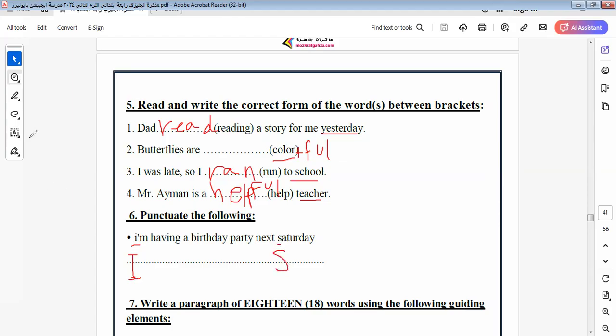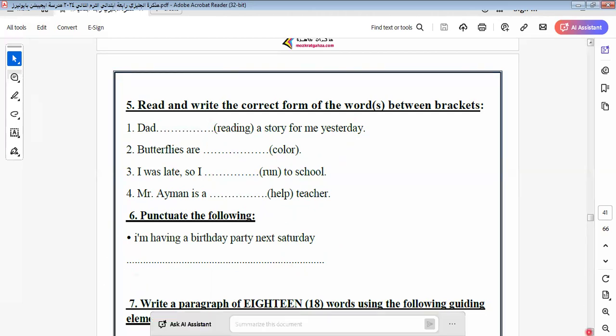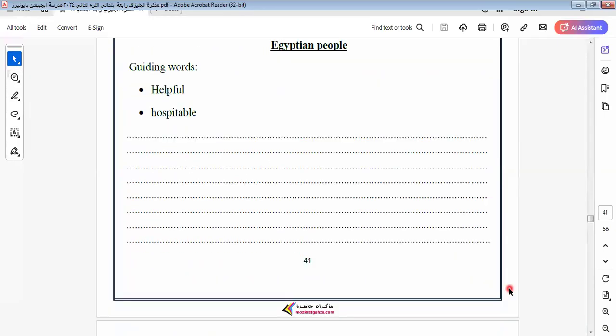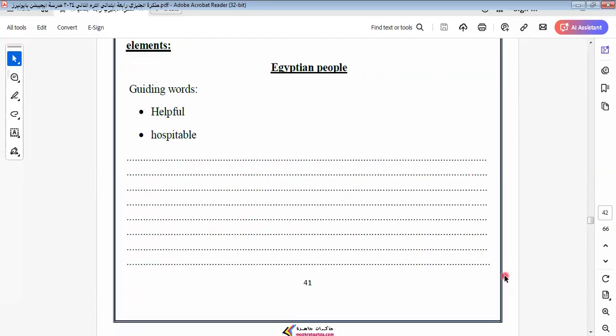Okay. Today we finished revising the 3 units in your book, Connect. Next class, I will continue the rest and the story. The next class, I will continue unit 10 and the story.